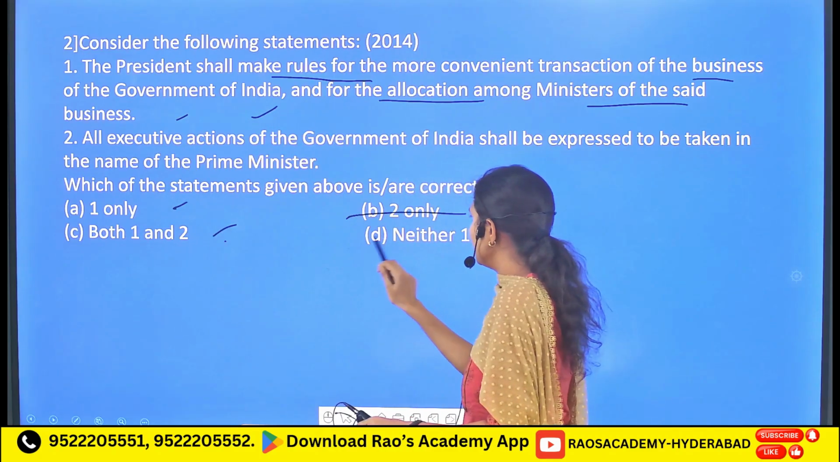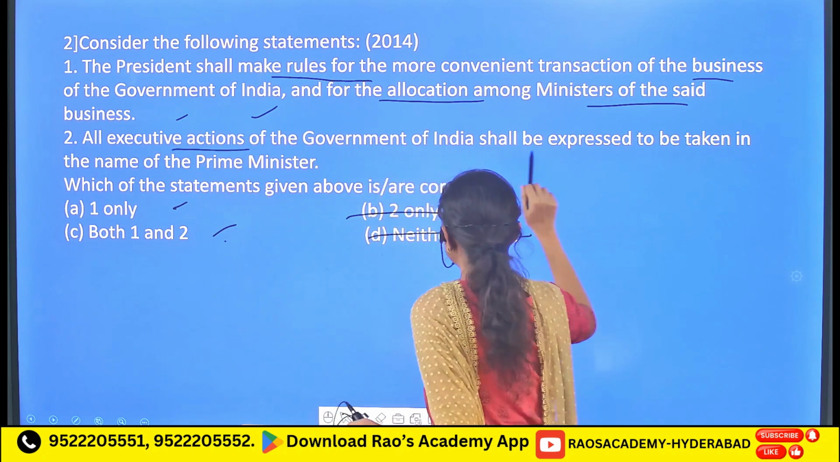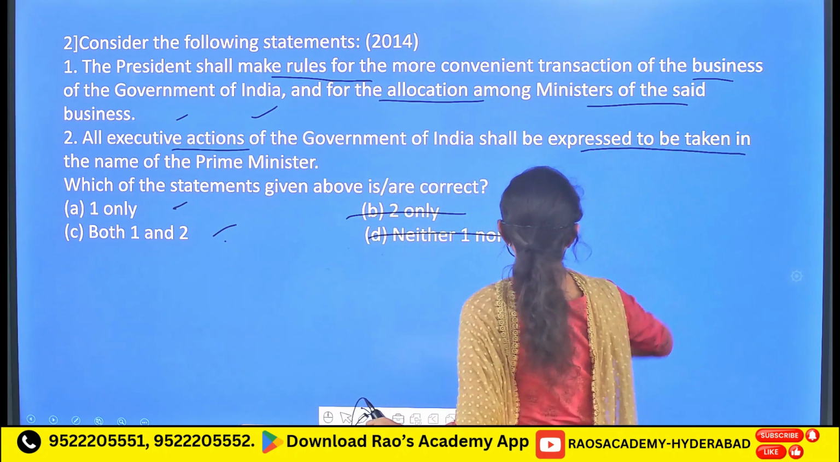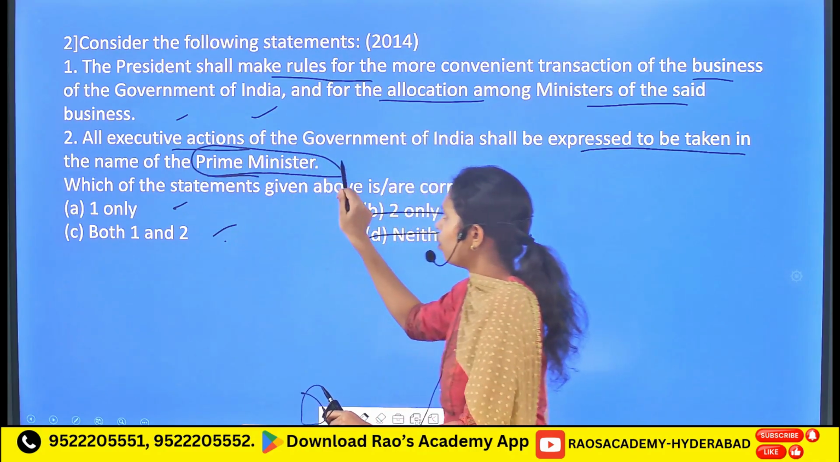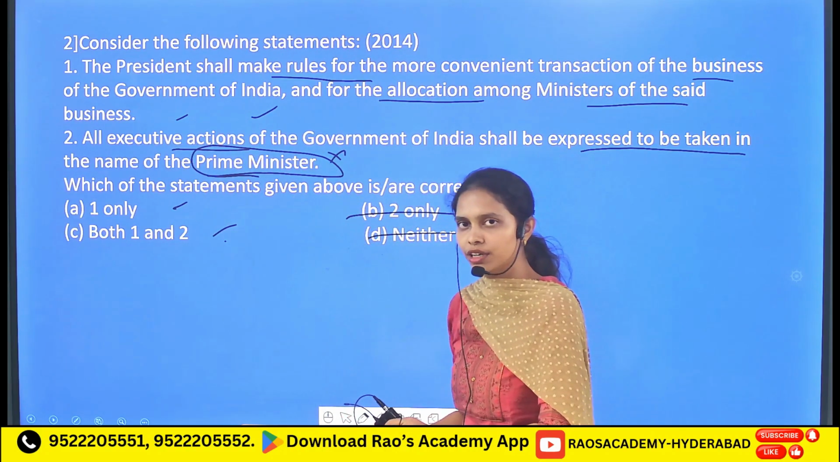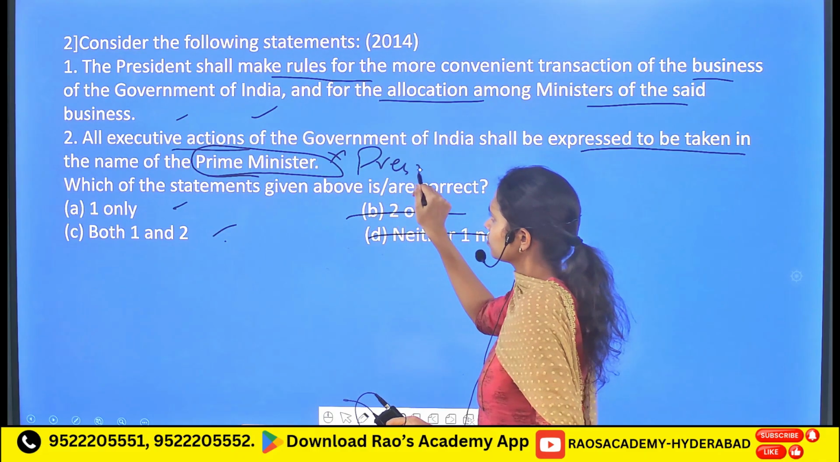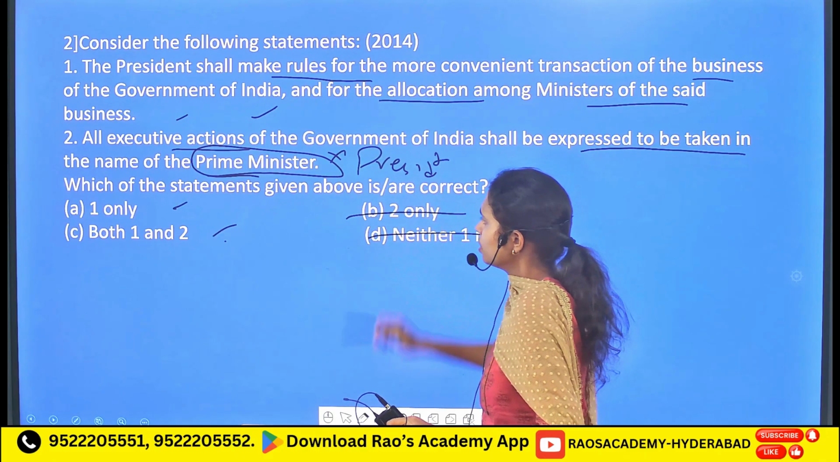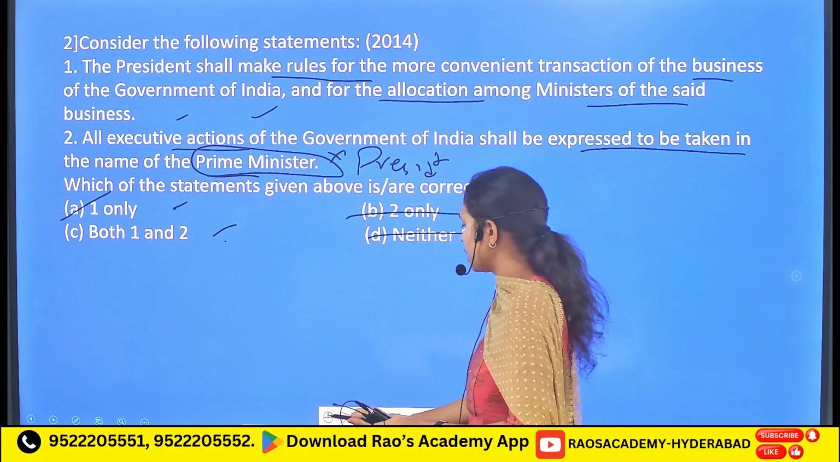So let's cross the B and D. Followed by, all executive actions of the Government of India shall be expressed to be taken in the name of the Prime Minister. It is an incorrect statement. All the executive actions of the Government of India will be taken in the name of the President of India. So the answer is A. Only the first statement is a correct one.